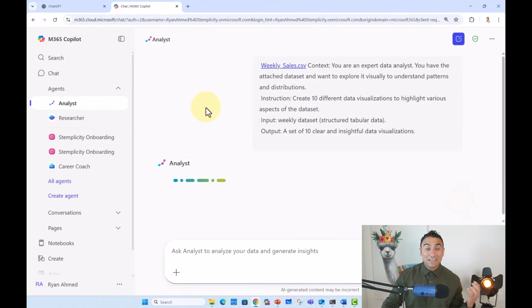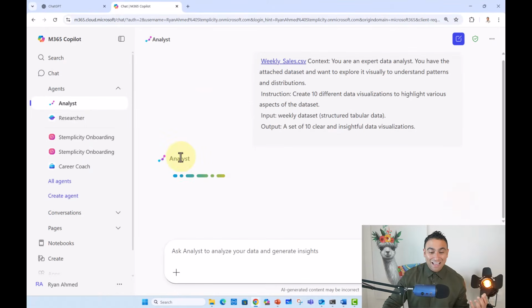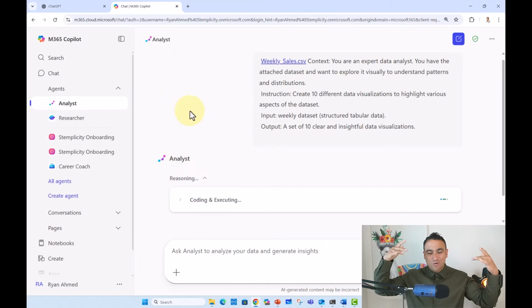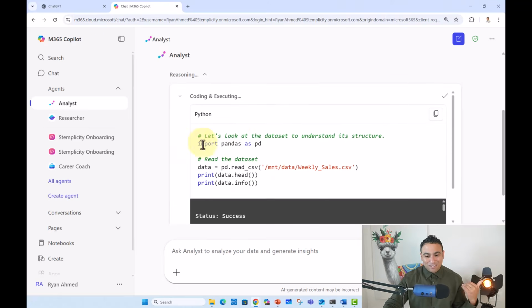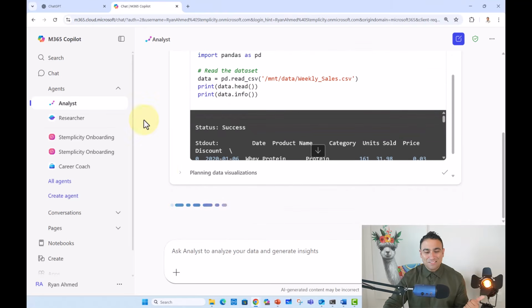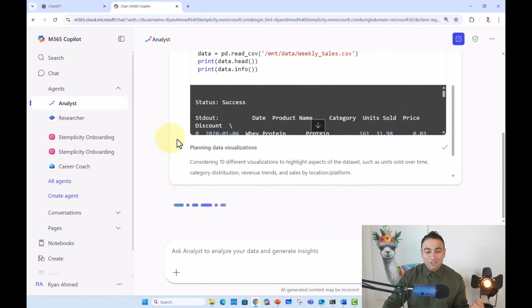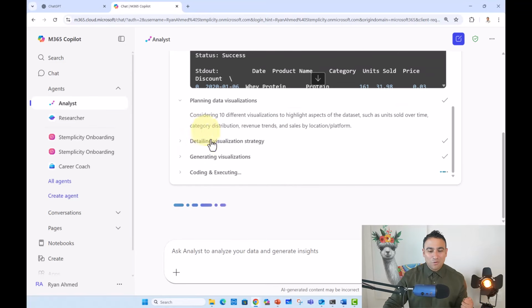So if you go ahead and click run, what you get is now you're talking to the Analyst Agent, which is going to come up with its own reasoning tasks. It's going to write Python code, and if you open it, you can see the Python code here behind the scenes, and it's going to plan the data visualization. So I asked it to create 10 different visuals, and it's going to create here all the different code